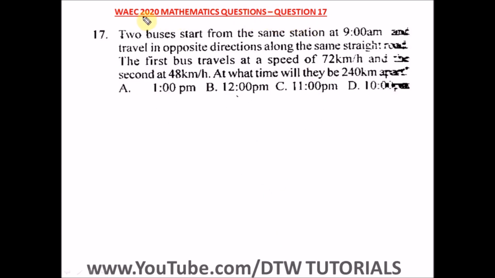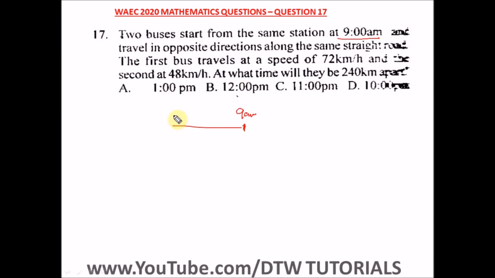Question 17 of the WASSCE 2020 mathematics past question, that's a WAEC 2020 exam. It says 2 buses start from the same station at 9 a.m. and travel in opposite direction along the same straight road. Let's do it together. 2 buses start from the same station. This is the same station at 9 a.m., okay, and travel in opposite direction.